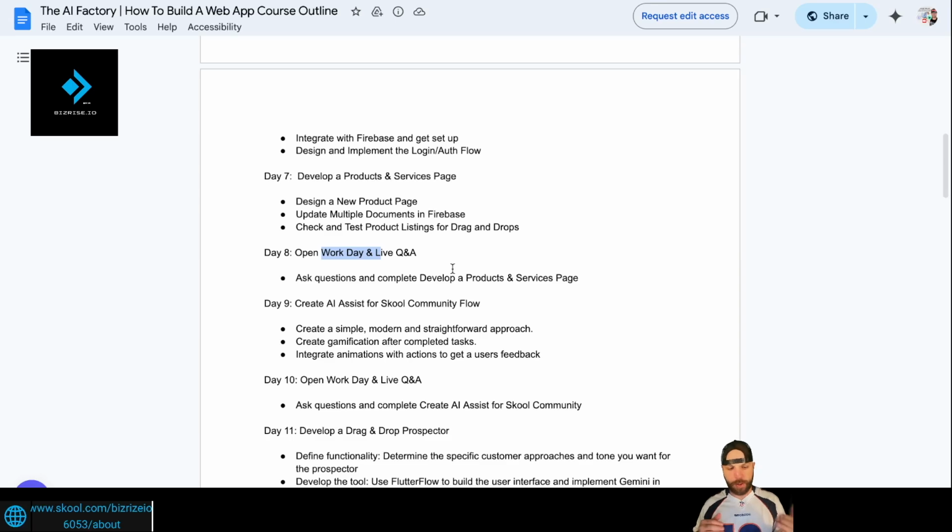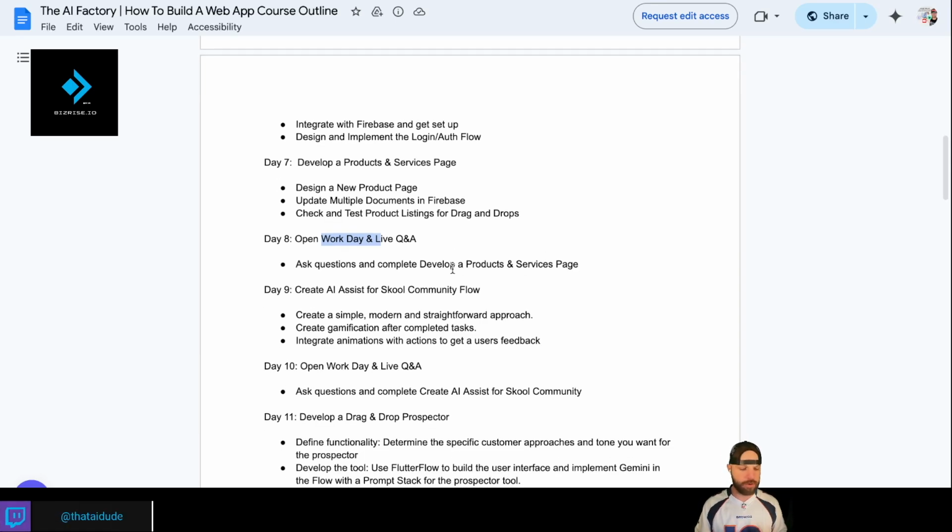Whenever I do a new page on FlutterFlow or a new process, I like to teach it the first day, and then the second day, leave it open for questions and, hey, this isn't working, this container is not right, or I can't get the data set up. So I leave that as an open day after we learn something new.